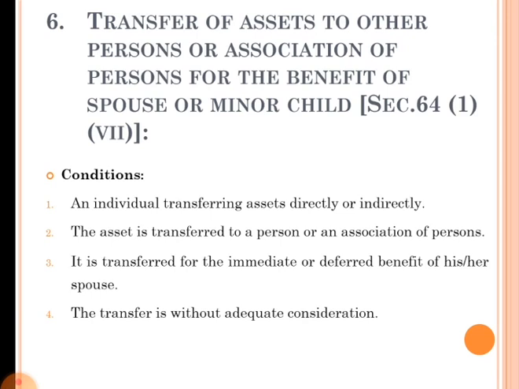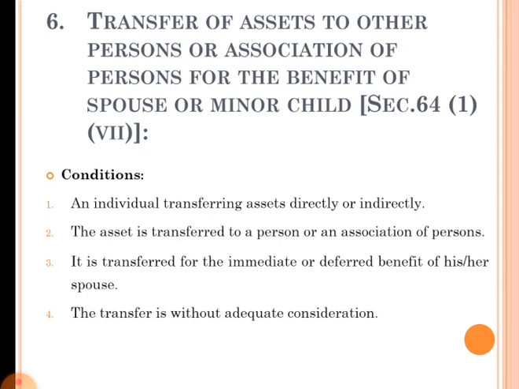An individual transferring assets directly or indirectly. If he transfers the assets indirectly or directly to persons or association of persons, and the asset is transferred to a person or association of persons. Next one is, it is transferred for the immediate or deferred benefit of his or her spouse. Here that kind of transfer may result in immediate benefit, or benefit can be received in later days, and the transfer is without adequate consideration.